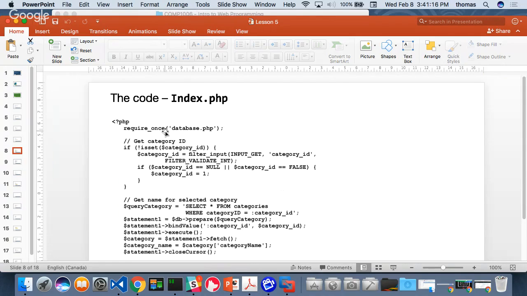So down in my index.php, you can see that I'm requiring once. There's different kinds of requires. I can do a require, which means every time I go there, I want you to give me another one, even if I have 10 of them.